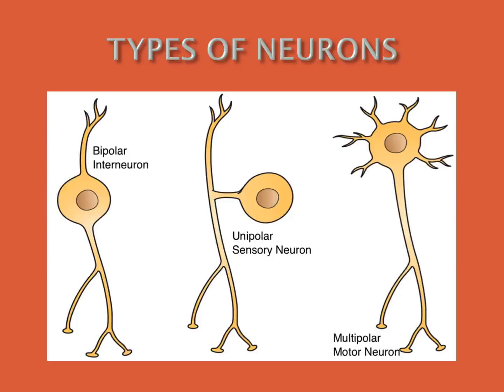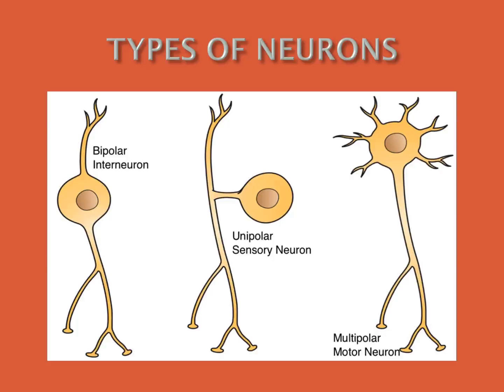Okay, children? Everybody understood? Now we have to study classification based on function. On the basis of function, neurons are categorized into three: afferent neurons, otherwise sensory; efferent neurons, otherwise motor; and association neurons.